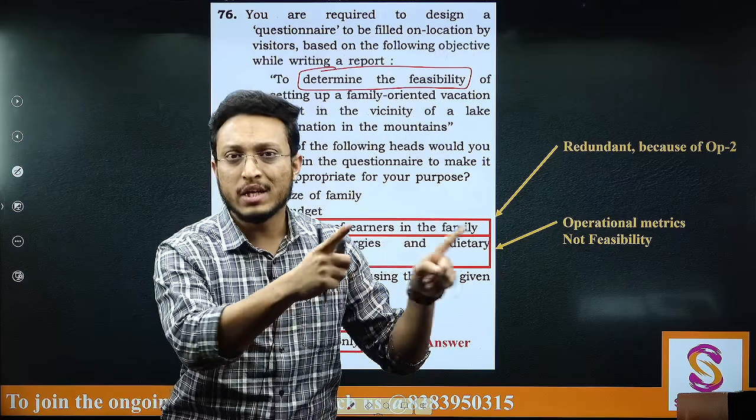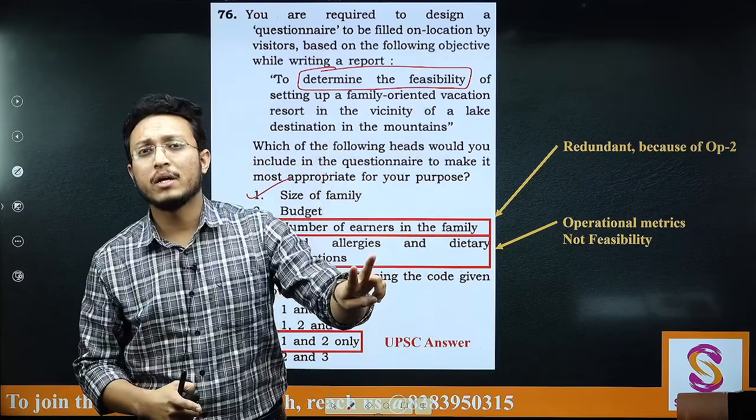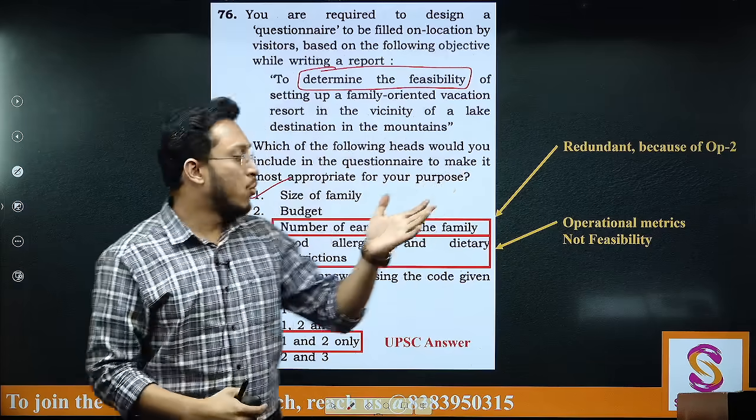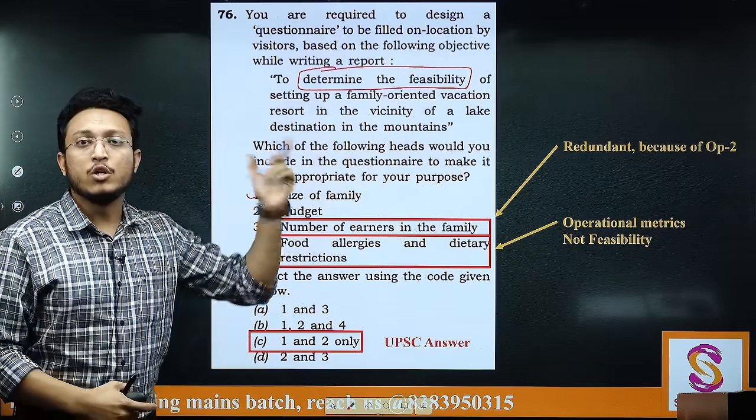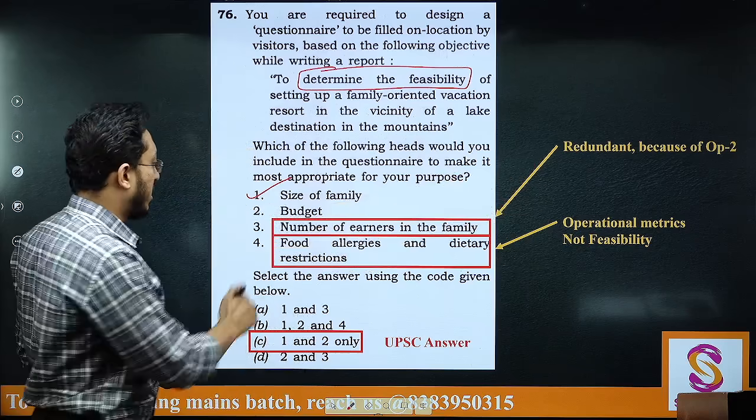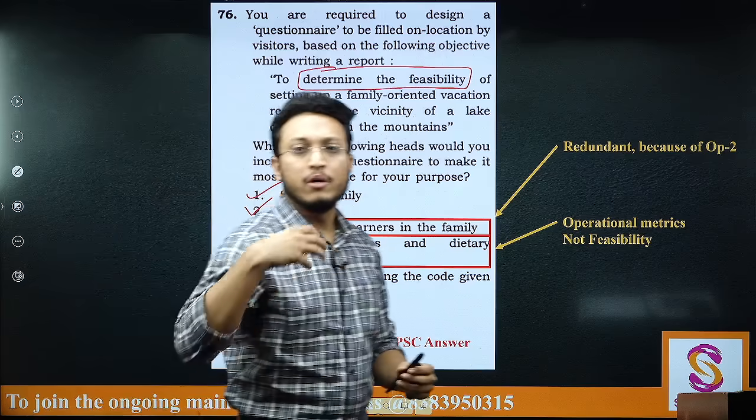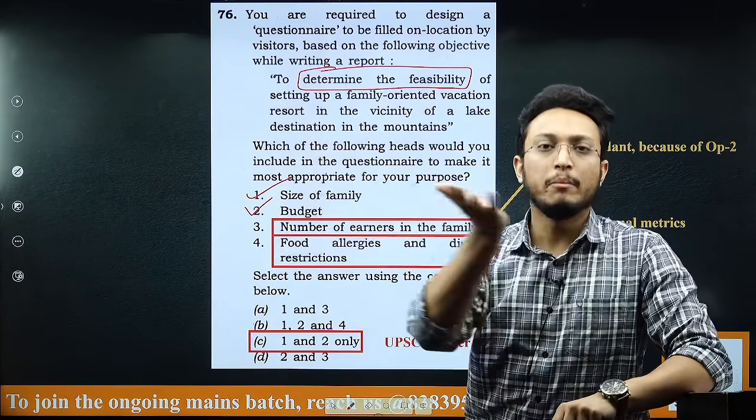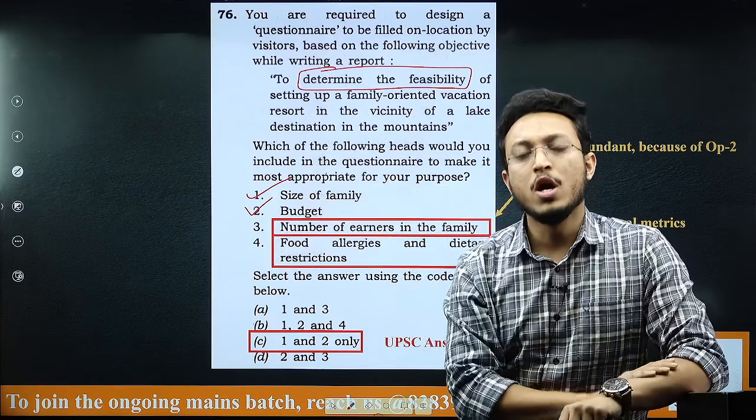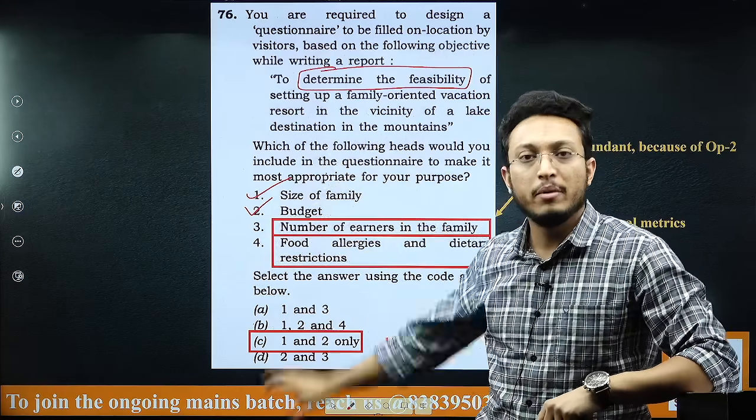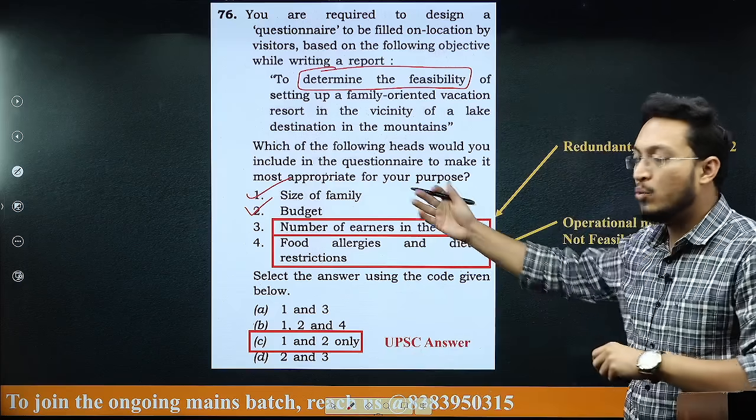So what should be the size of the room: only a couple is coming, or the couple is coming with children, so there should be a room for 4 people. Depending on what is the size of the family, you will decide the size of the room that you are supposed to set up there. Secondly, budget. So if high-end families, high-class families are coming to that location, or relatively middle-class families are coming to that location, you will set up the amenities or the luxury of the rooms accordingly depending on the budget. So 1 and 2 have to be there.